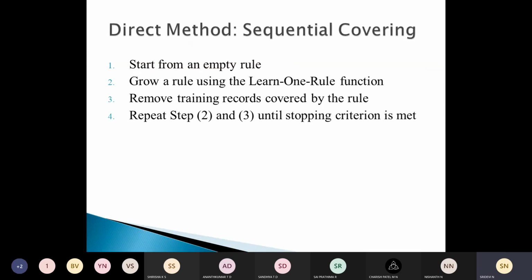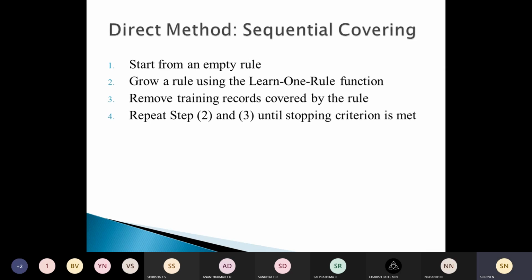Rules will be grown in a greedy fashion based on some evaluation measure, and the sequential covering algorithm will extract the rules one class at a time for data sets that contain more than two classes.